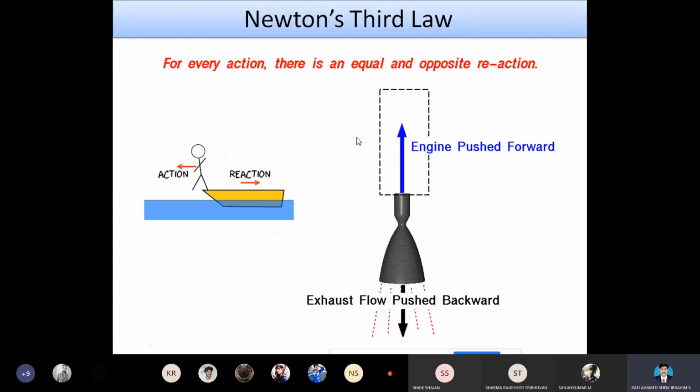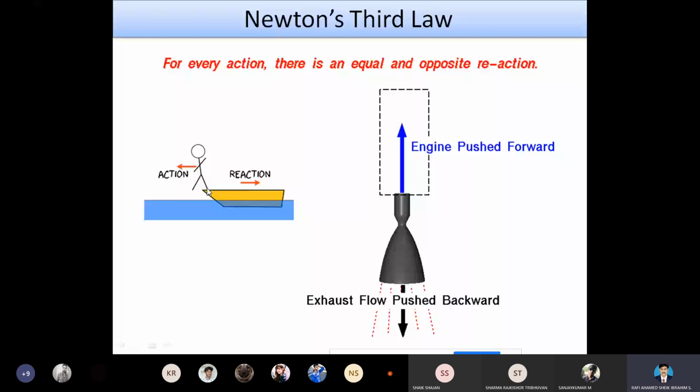Newton's third law. According to Newton, the third law defines that for every action, there is an equal and opposite reaction. For this, I have taken this one as an example. A person is standing on a boat.